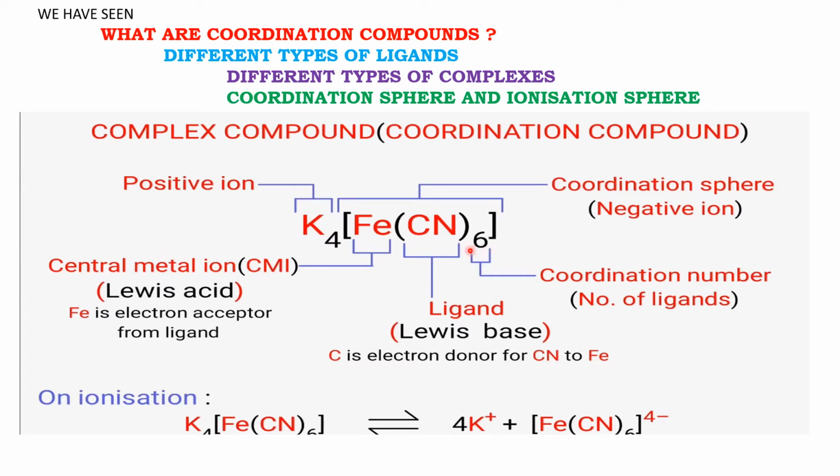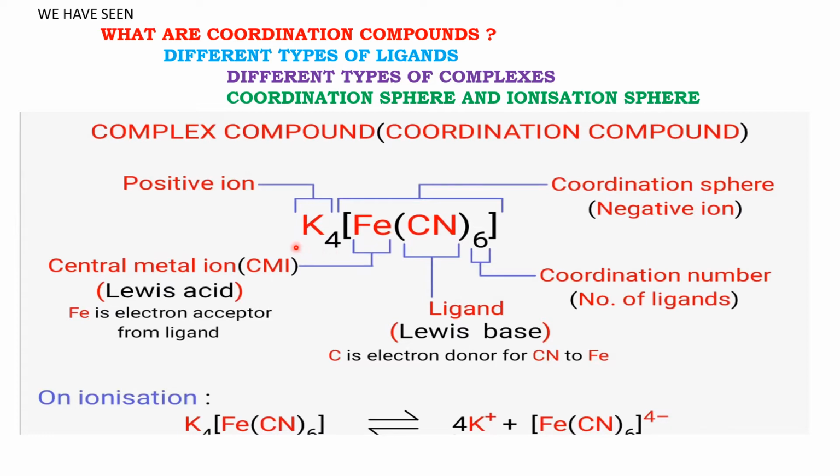And we know this is the coordination number, that is the number of ligands surrounding the central metal atom or ion. And this coordination sphere has 4 negative charges, and hence it has to be satisfied by 4 K plus ions. So this is the ionization sphere.